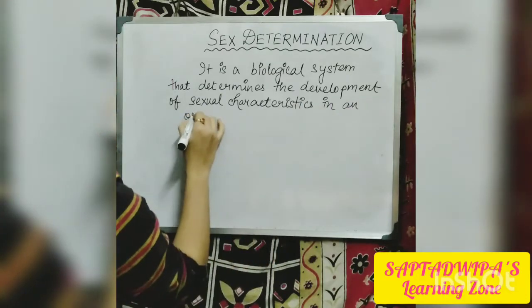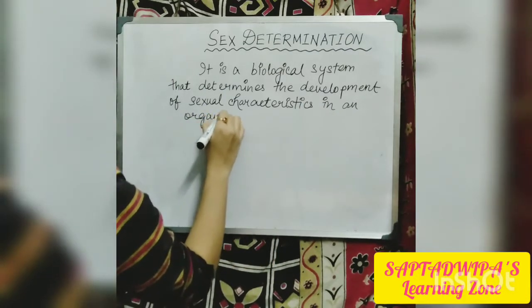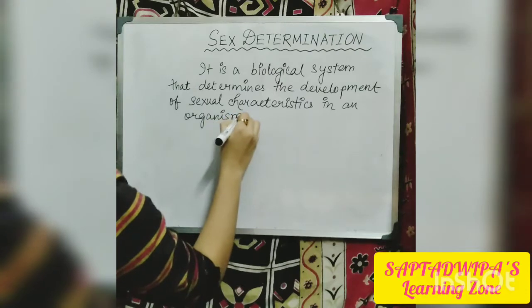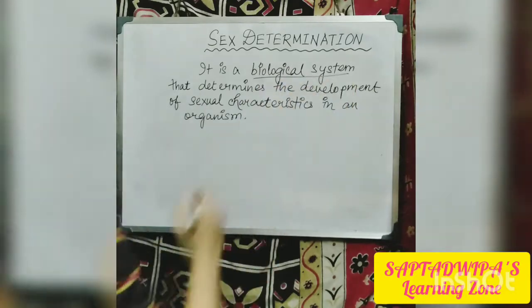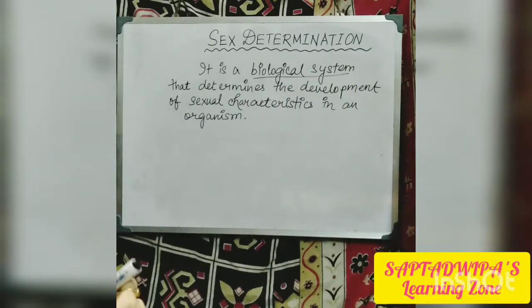So whatever the organism is, development of sexual characteristics will occur after a certain period of time in that organism, and this determination of which sex that organism belongs to, whether it's a male or a female, that biological system is known as sex determination system. I hope the definition is clear.